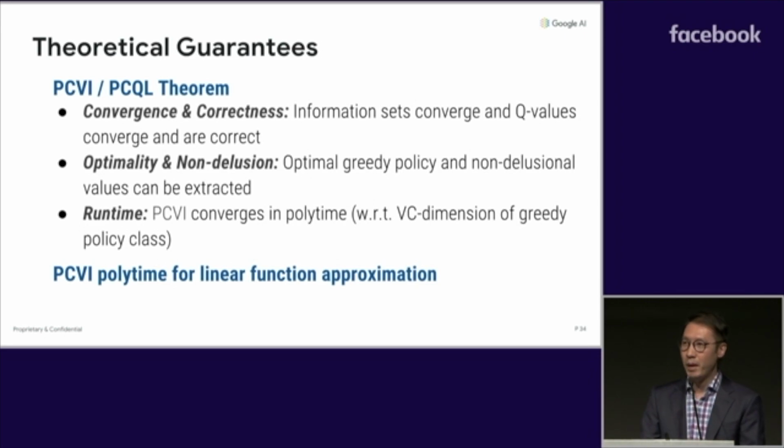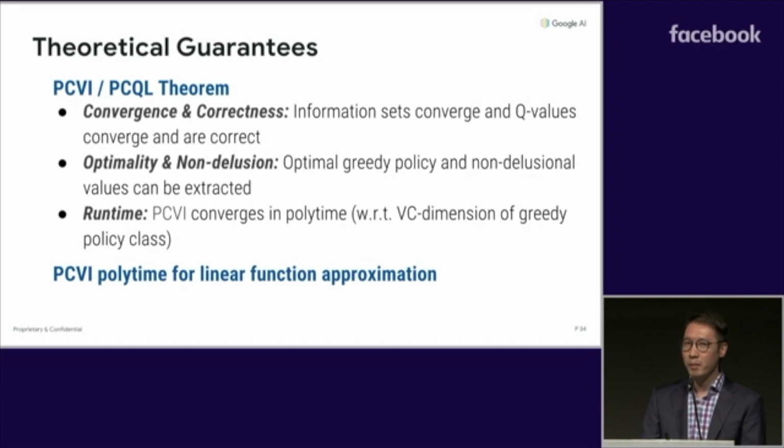And lastly, you might be concerned about the proliferation of the information sets, but the number of them and the number of feasibility checks is actually polynomial in the size of the MDP. They do depend on the VC dimension of the approximator class, but for fixed architecture, we have polytime bounds. As a corollary, for fixed dimensional linear function approximator, PCVI is polytime. So the foundations are pretty solid.